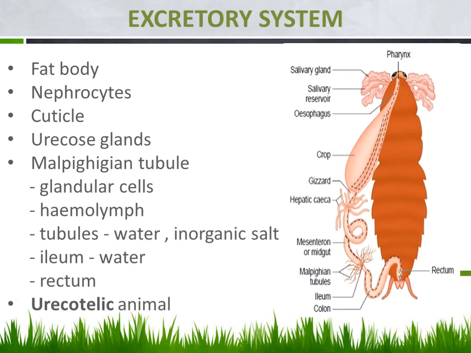Or they can ask us a one mark question: which is the nitrogenous waste of the cockroach? Urea, uric acid, ammonia, any options they can give. So actually the nitrogenous waste is uric acid, right? So that is the excretory system of the cockroach. Fine. And hope we have covered it here. Let us go on to a few assignments regarding today's portion.